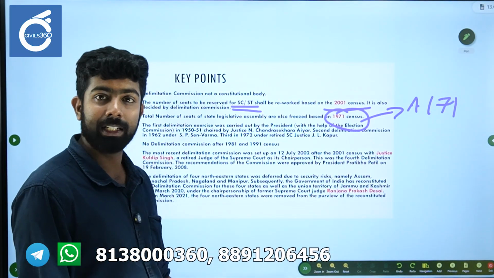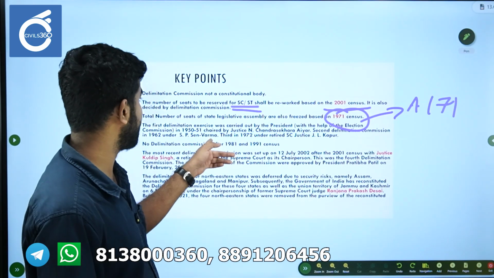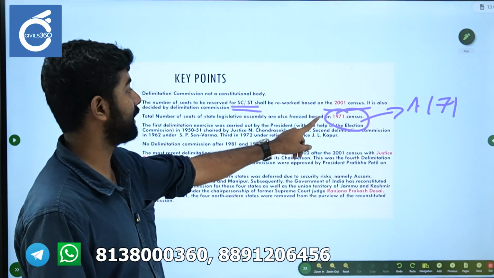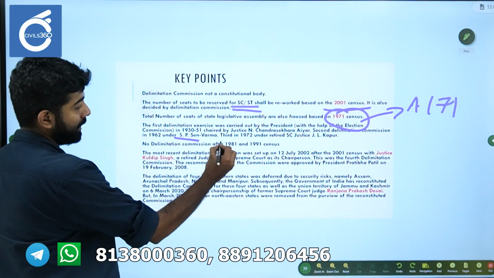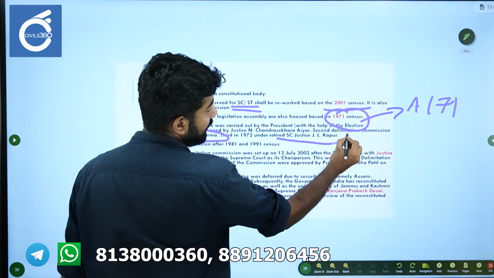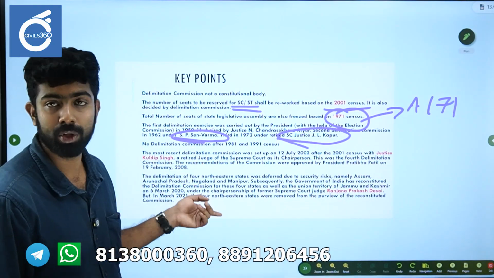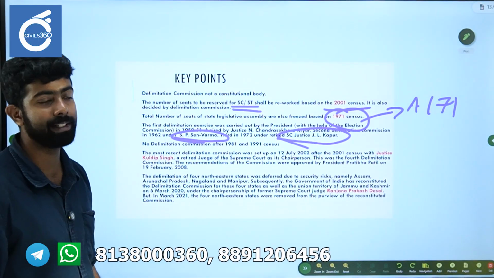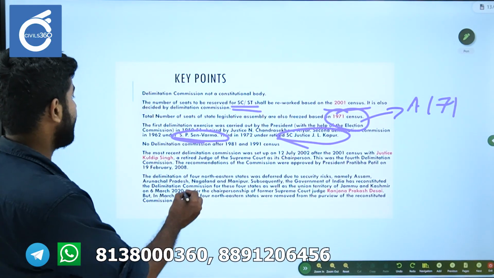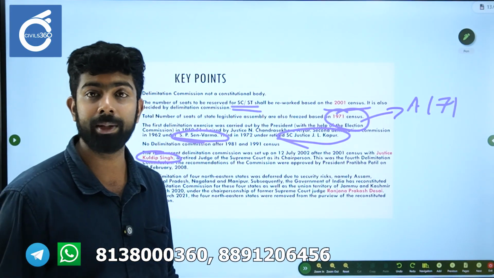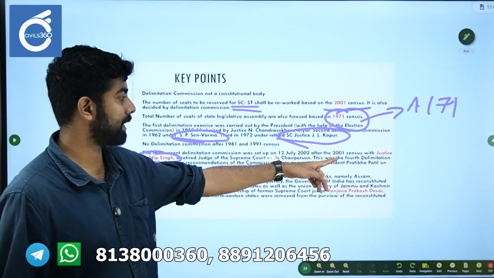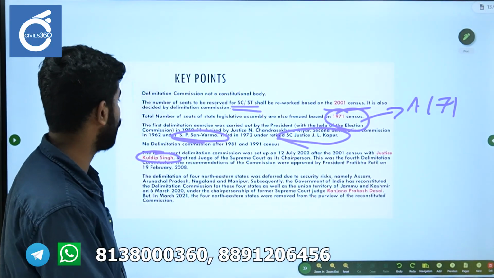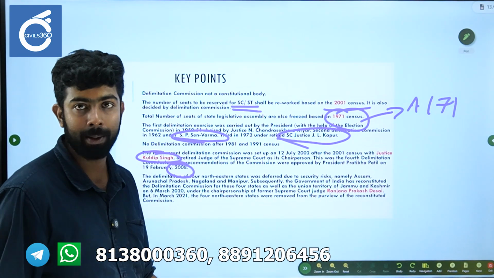Okay, the first Delimitation Commission was carried out by the President under the chairmanship of Justice N. Chandrasekhara Iyer. The second Delimitation Commission was under S.P. Sen Verma. Third was under Justice J.L. Kapoor. Okay, there was no Delimitation Commission after 1981 and 1991. And the most recent was in 2002 under Justice Kuldeep Singh. Okay, this was the fourth Delimitation Commission, and the recommendations were approved in 2008.